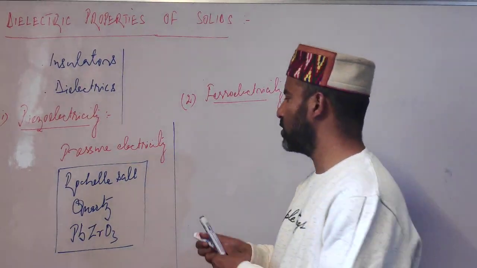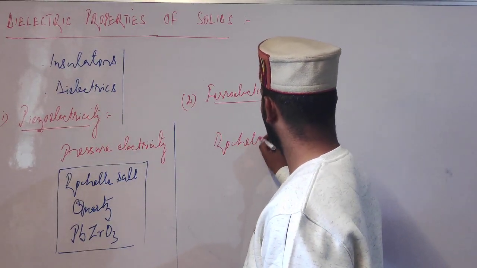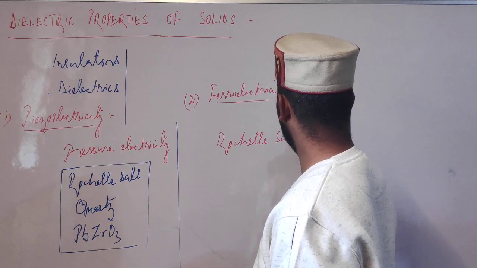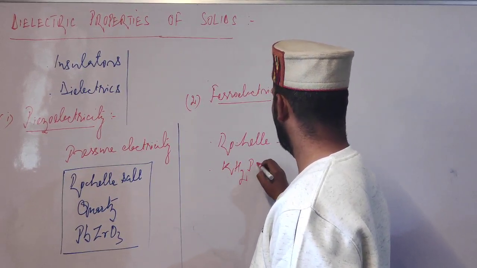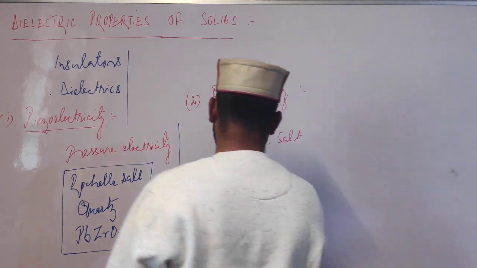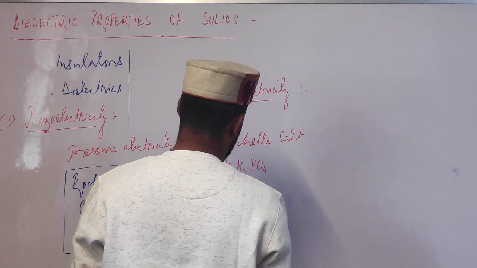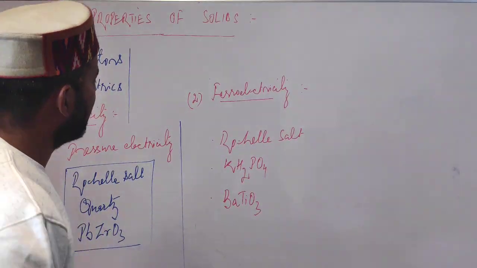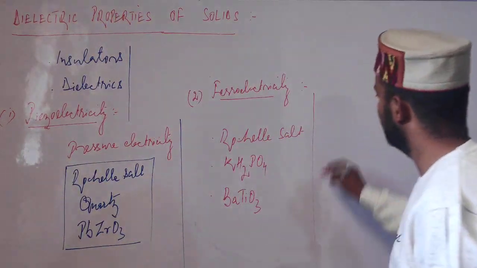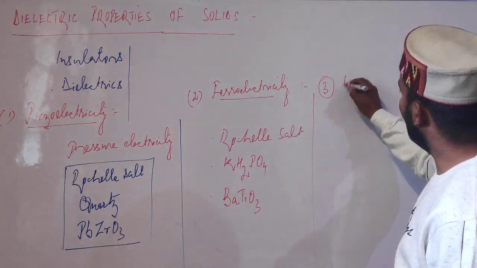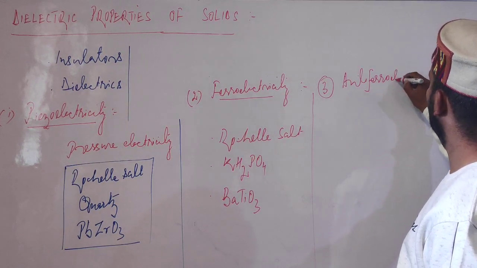Now the common examples are, again we have Rochelle salt, and then we have potassium dihydrogen phosphate and barium titanate, which is a mixed oxide of barium and titanium. Now the third property is called antiferroelectricity.